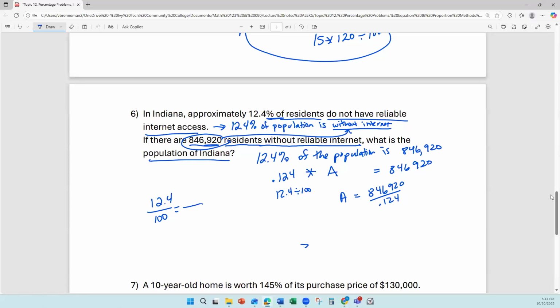The other thing sometimes is to look at what is the thing I'm trying to find. Does that line up with the whole or the part? The population of Indiana is going to be the larger group that includes the 846,920. The other thing with the proportion is to think about, does it need to be bigger or smaller? My unknown value, the whole population of Indiana, needs to be the bigger number compared to the 846,000. So this is going to be my unknown, my whole population, versus the 12.4 and the 846,000, which are both the people without internet.